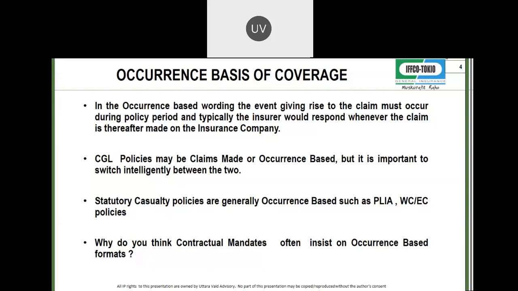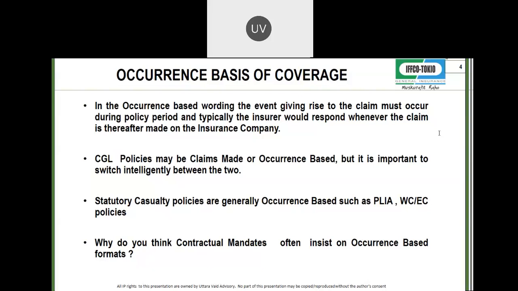CGL financial lines policies are never done on occurrence based. D&O, PI, all these are never done on occurrence based wording. So what happens after you talk to many people about claims made and occurrence based, they get so enamored of it, they say, I want every policy on occurrence basis only. But financial lines policies like D&O, PI, cyber, crime, these are given either on discovery periods or claims made. They are not given on occurrence basis at all. Only casualty policies, public product liability may be given on occurrence based.